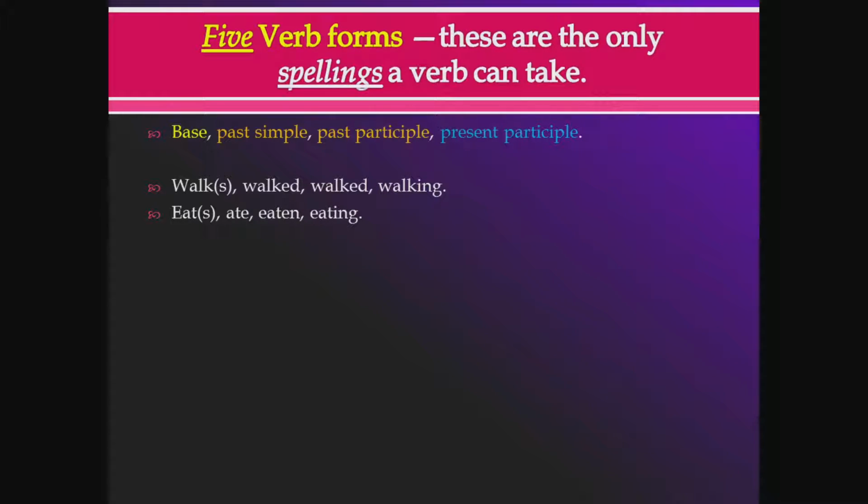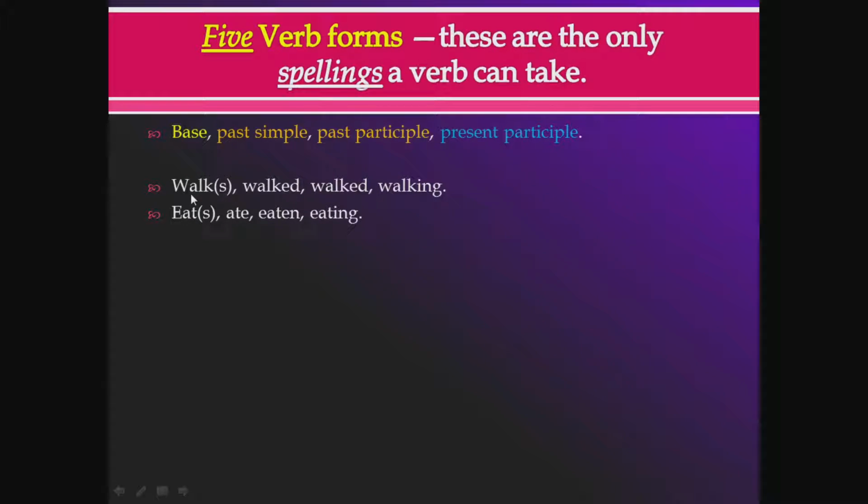And then there are 2 past forms, past simple and past participle. This word participle is a confusing word, Old English apparently, which means to participate in the meaning, giving meaning to nouns and so on. Regardless, just think of it as a name of the type of the verb. So base form, past simple form, past participle form, and present participle form. So these are the 4 types of verbs, understanding that the base form has an S form.